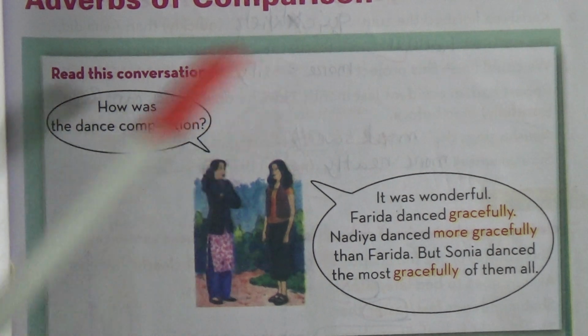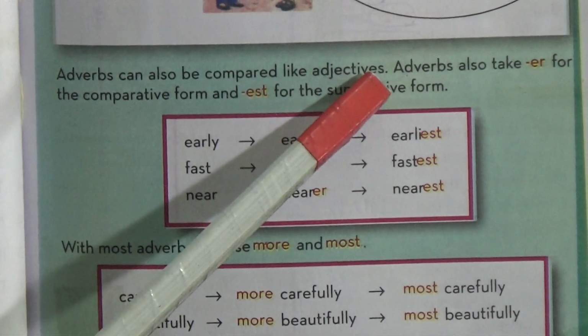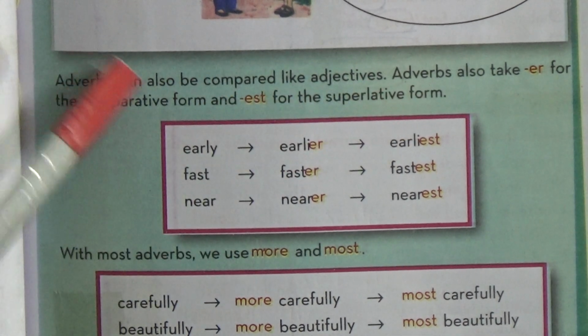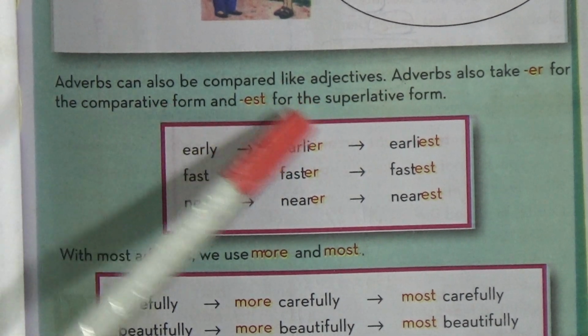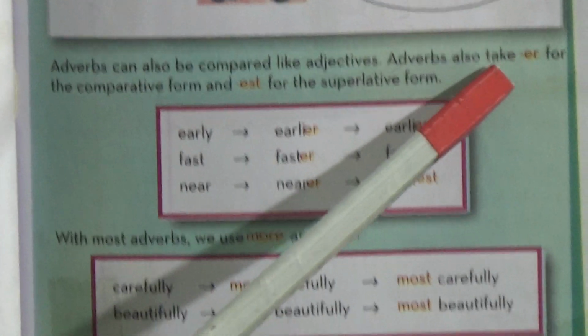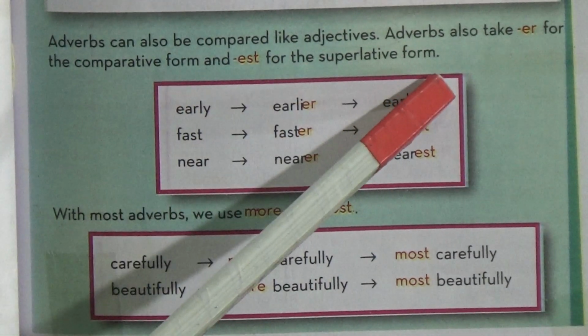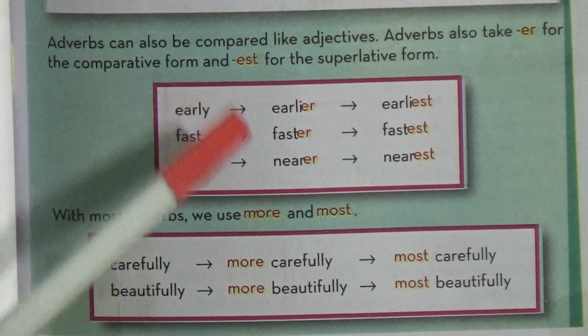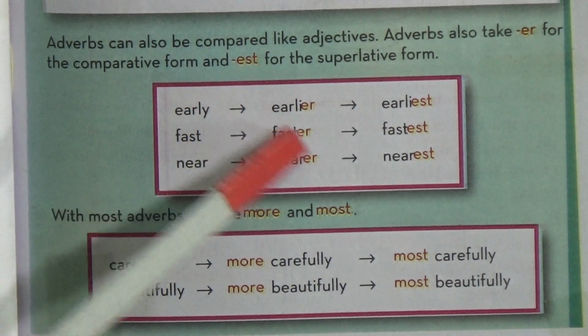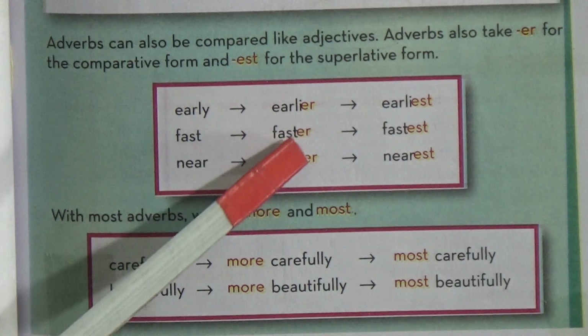Now we will learn about the topic. Look, adverbs can also be compared like adjectives. Adverbs also take er for the comparative form and est for the superlative form. For example, early in its comparative form is what? Earlier.